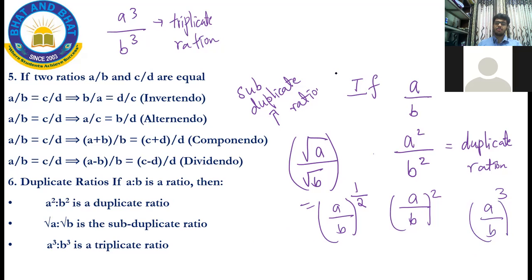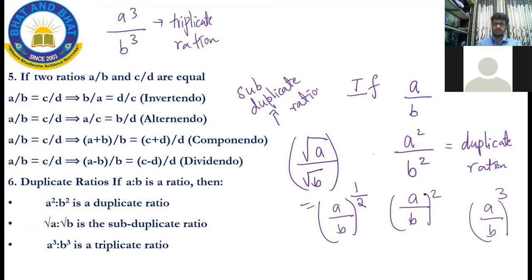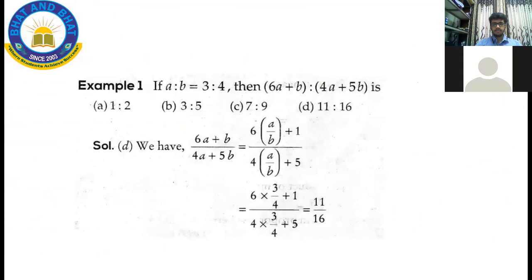Similarly, if you take the cube root of A divided by the cube root of B, then it's called the subtriplicate ratio, or A by B to the power of 1 by 3. Yes. So look at this example over here of what type of problems are going to come from this